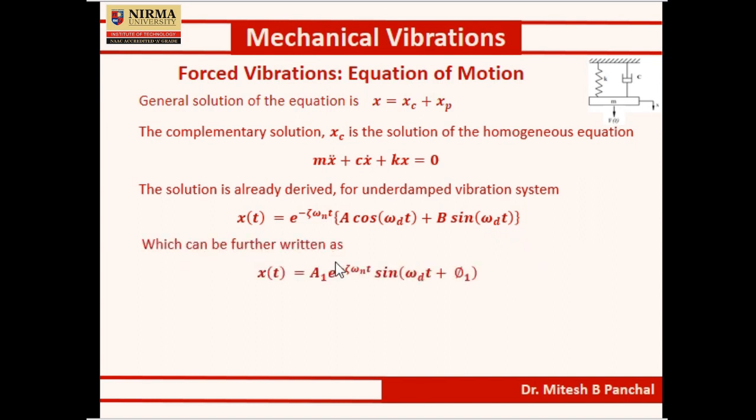This equation can be further written as x(t) = A1 e^(-ζωn t) sin(ωd t + φ1).